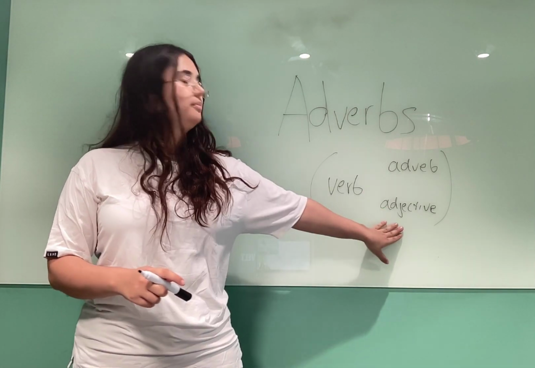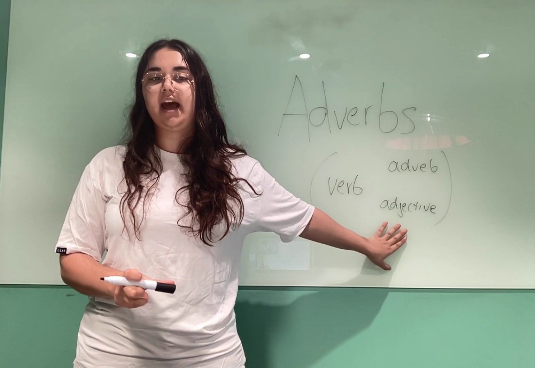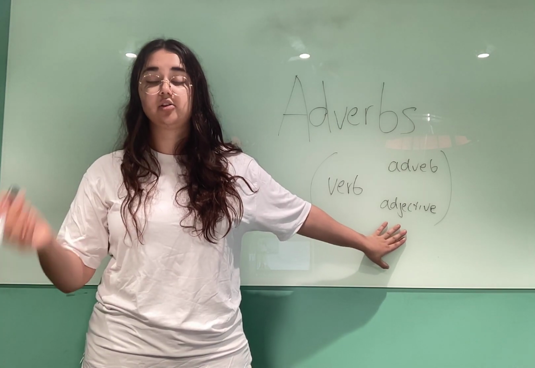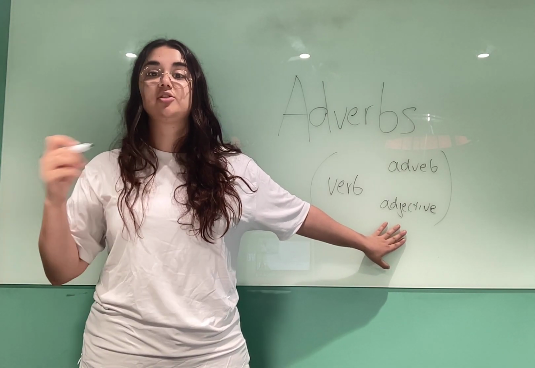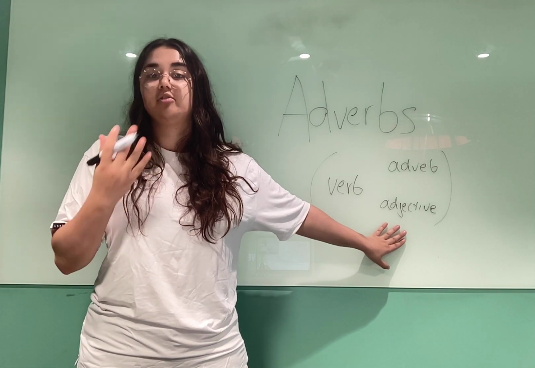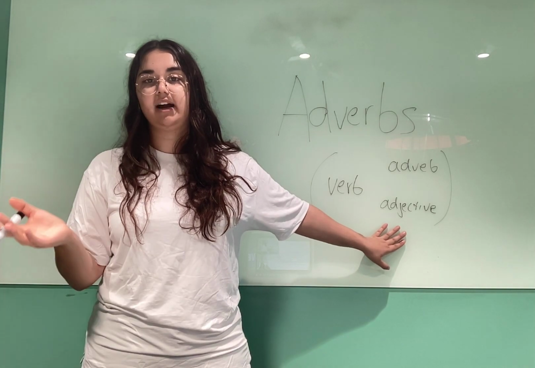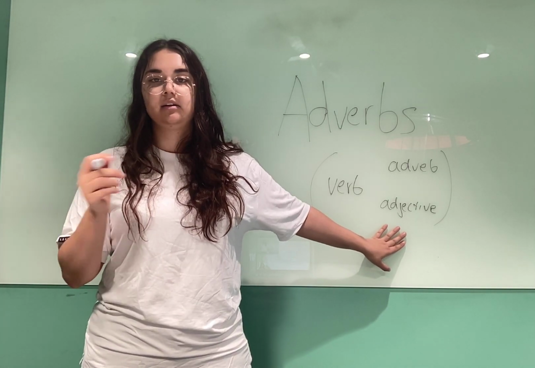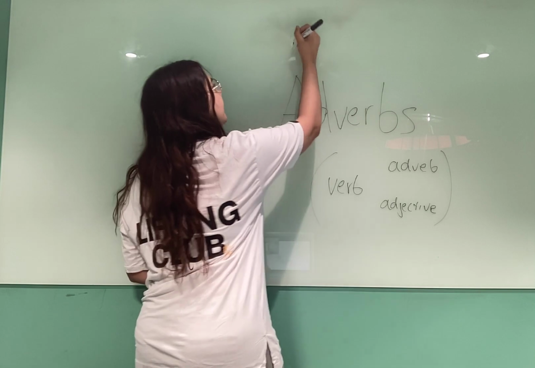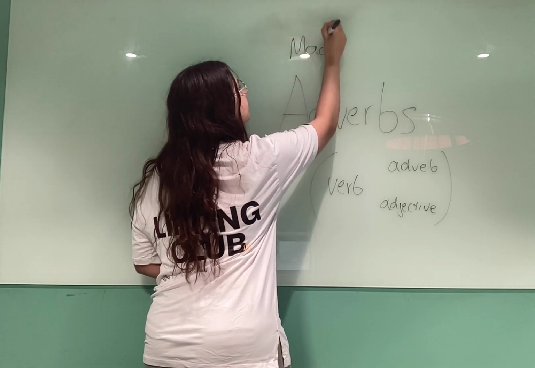So if we want to modify an adjective, we could have something like tired. So remember, adjectives give extra information about a noun. So for example, the proper noun Maddie, that's my name. Maddie is really tired, or Maddie is tired. I'm actually going to write this up because it can get a bit confusing.